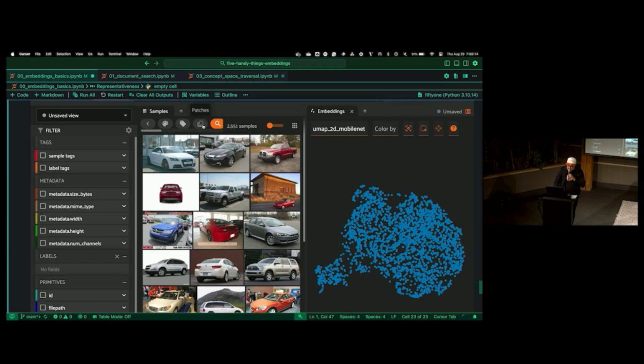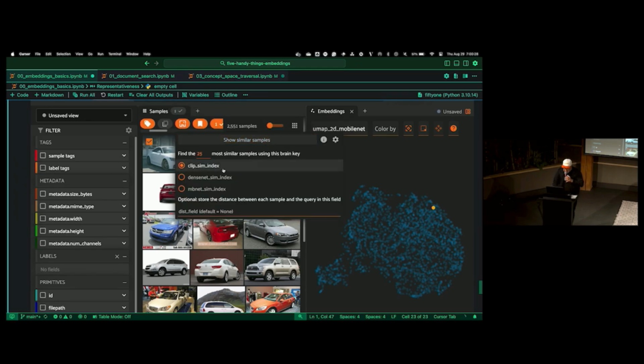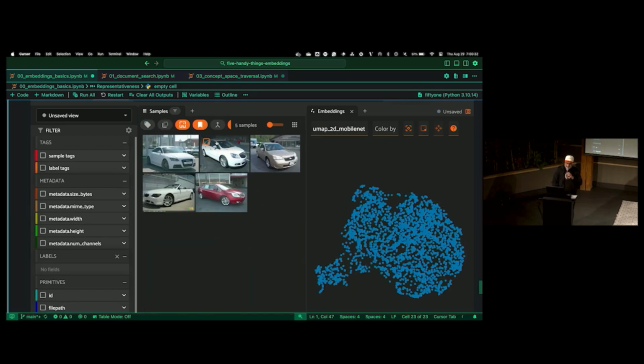Oh, did not do that right. Where did that go? Oh, all right. Let's go to DenseNet. 5 most similar images, right?